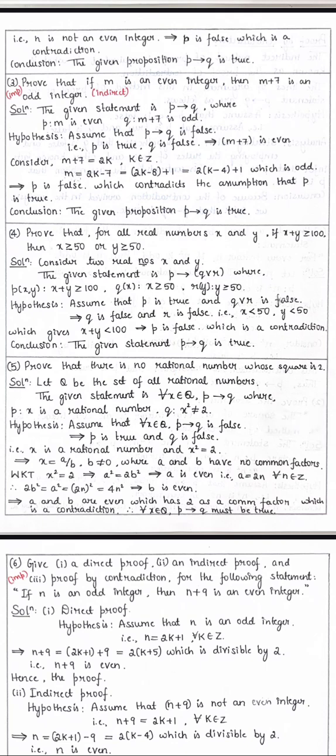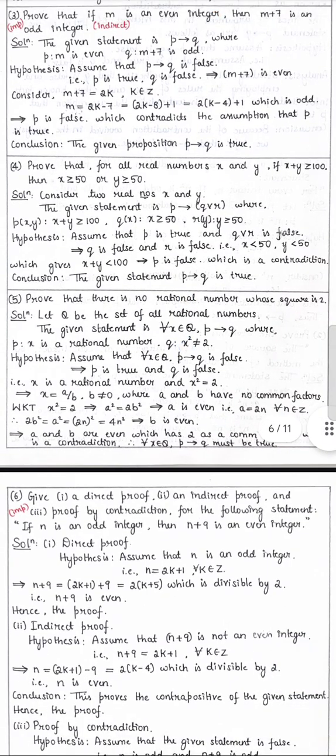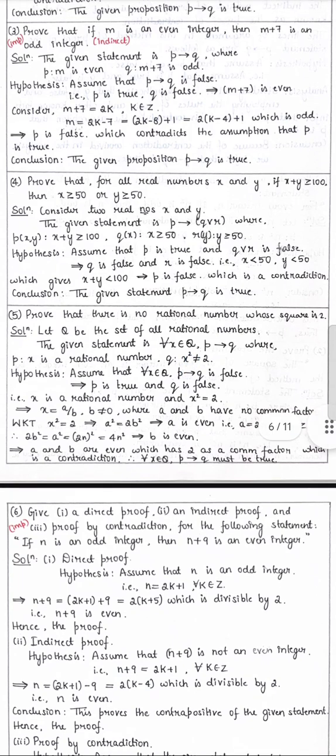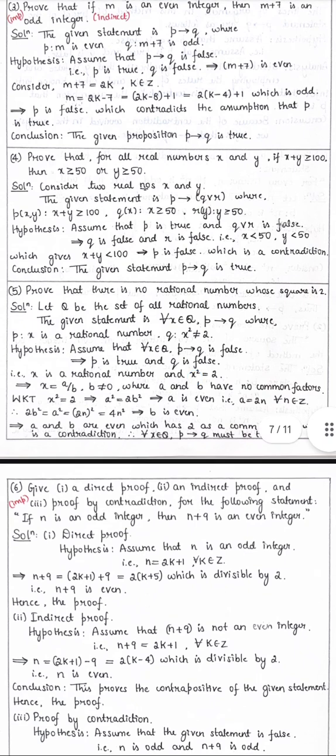2k minus 7 equals 2k minus 8 plus 1, which is 2 into (k minus 4) plus 1, which is odd. So P is false, which contradicts the assumption that P is true. Conclusion: the given proposition "if P then Q" is true.